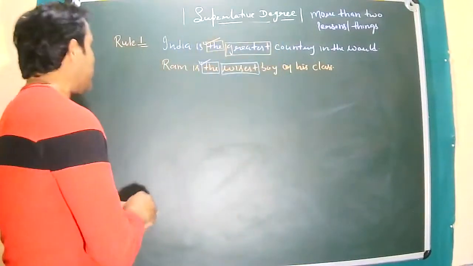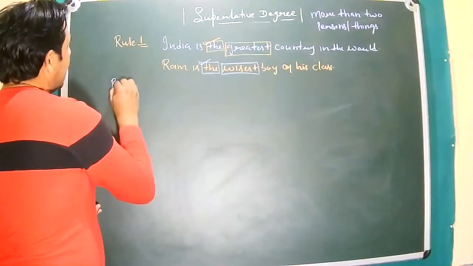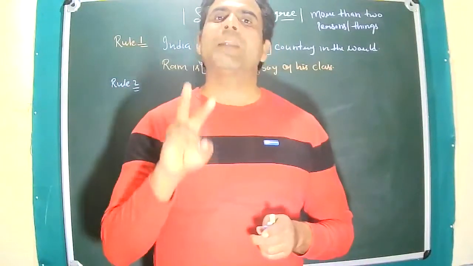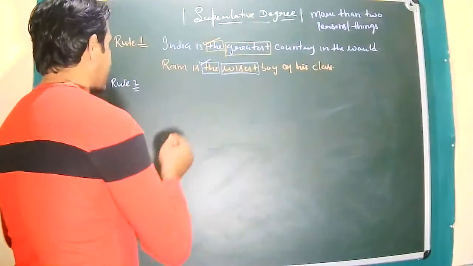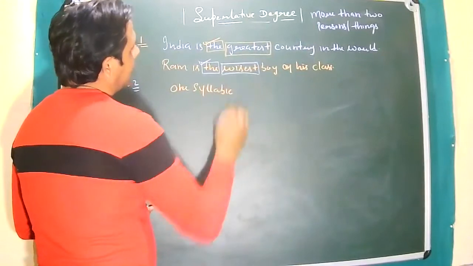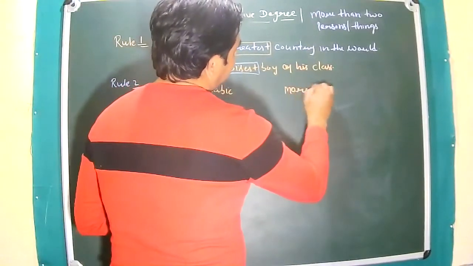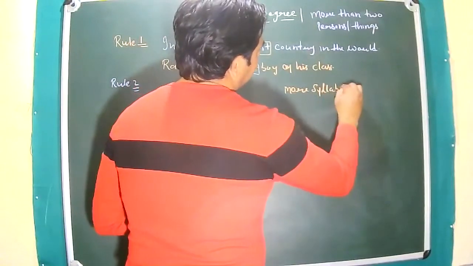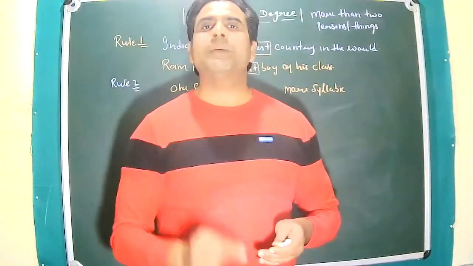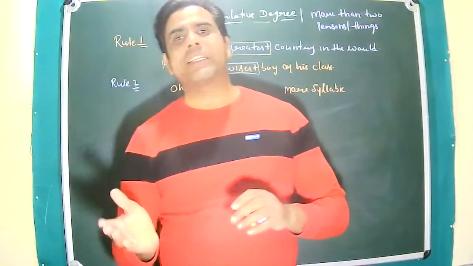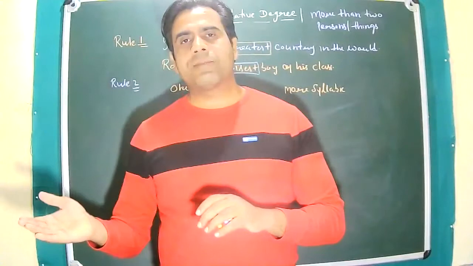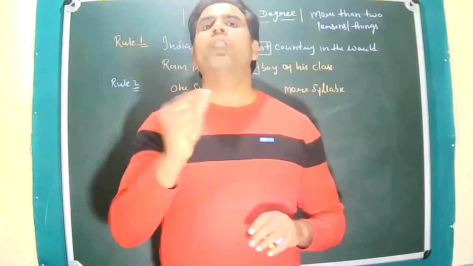Okay, now rule number 2. In case of rule number 2, I would like to teach you about one syllabic and more syllabic. Please pay attention to this. See, one syllabic and more syllabic. One syllabic are those words, those adjectives which can be spoken in one go, or we cannot break it. And more syllabic are those adjectives which can be broken into parts. And each part should have a vowel sound.